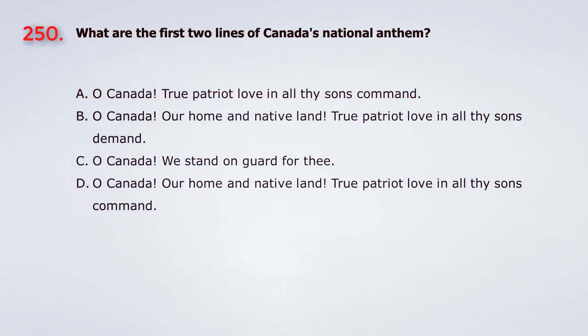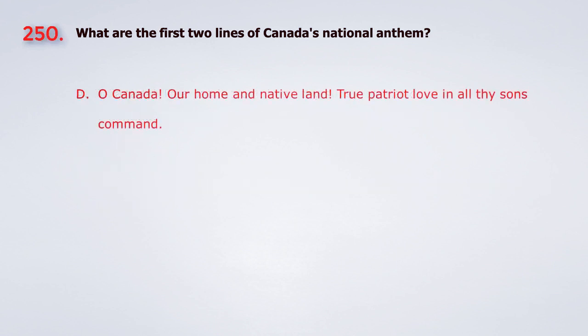Question 250. What are the first 2 lines of Canada's national anthem? A. O Canada, true patriot love and all thy sons command. B. O Canada, our home and native land, true patriot love and all thy sons demand. C. O Canada, we stand on guard for thee. D. O Canada, our home and native land, true patriot love and all thy sons command. The answer is D. O Canada, our home and native land, true patriot love and all thy sons command.